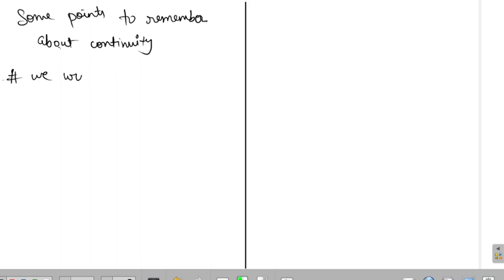We will find continuity at a point. So if a person asks you whether this function is continuous or not, you can ask him, please tell me at which point you want to check the continuity, right? So that is the thing. Always it will give you a point.